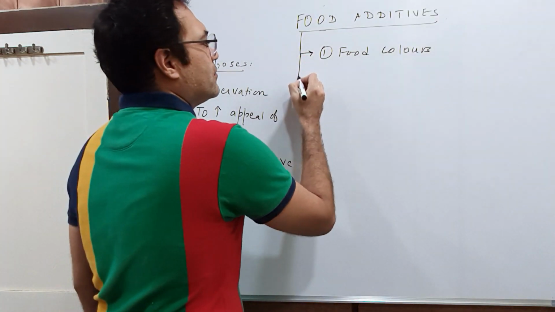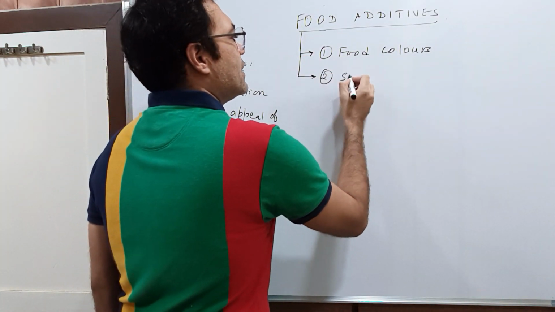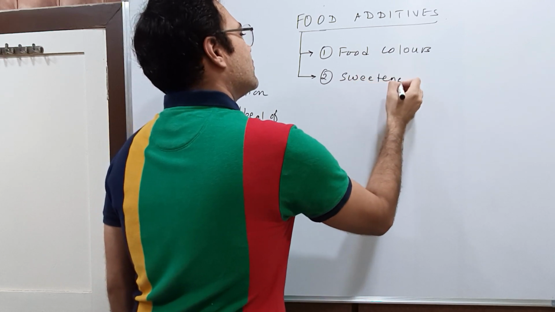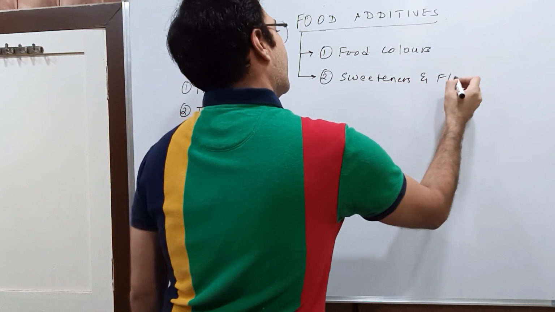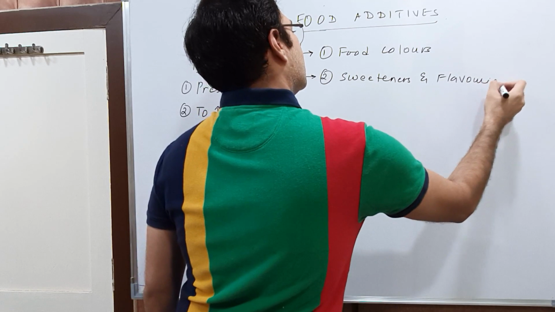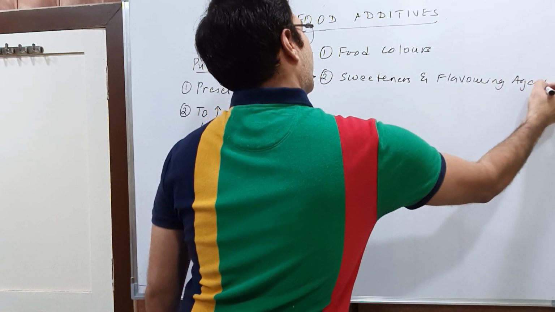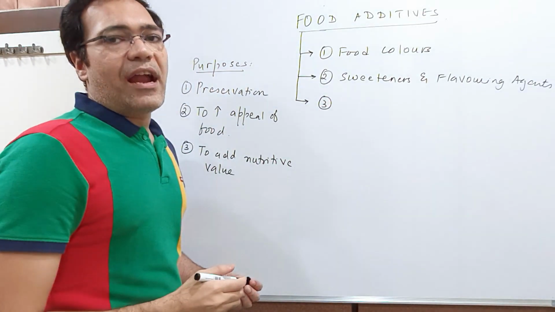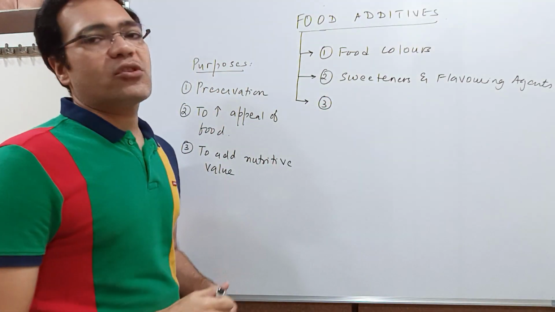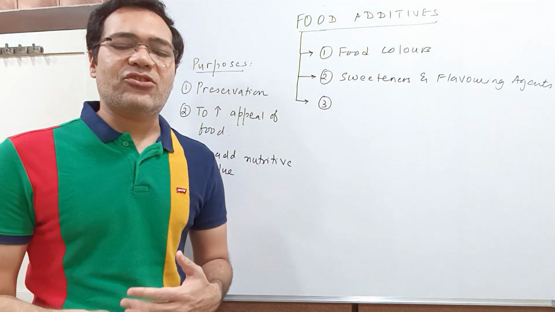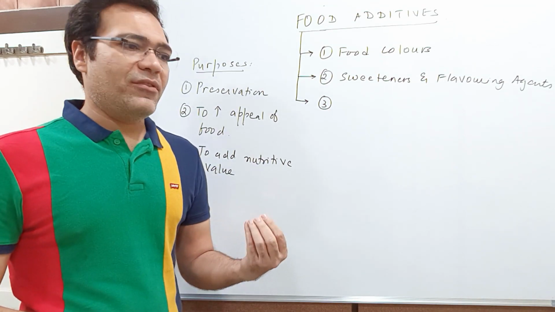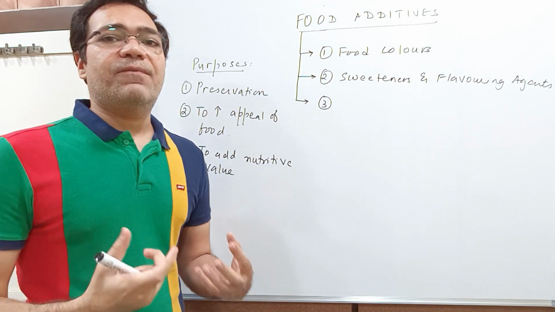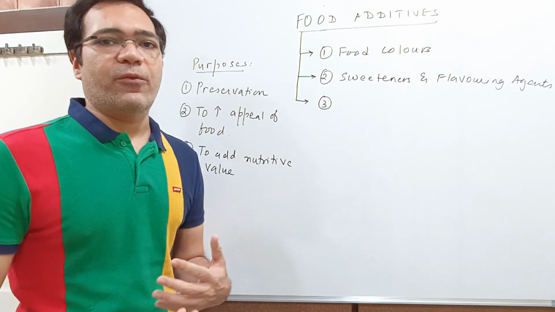The second is sweeteners and flavoring agents. Many times we add artificial sweeteners to the food and also some flavoring agents, like vanilla extract or chocolate essence. So these flavoring agents will enhance the taste of the food.